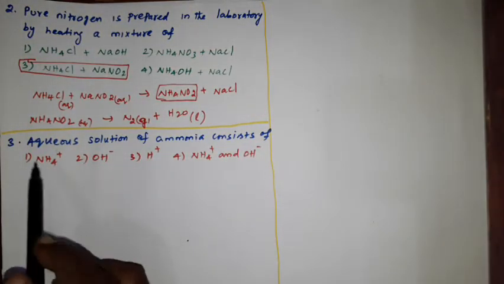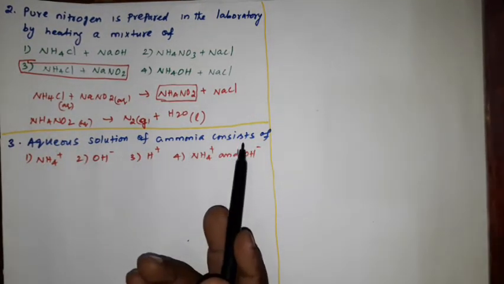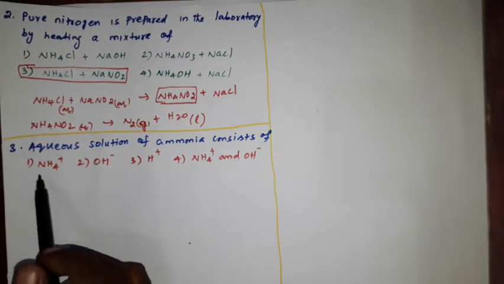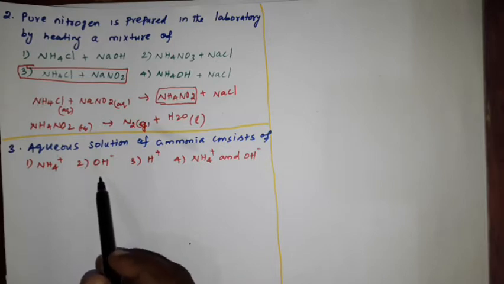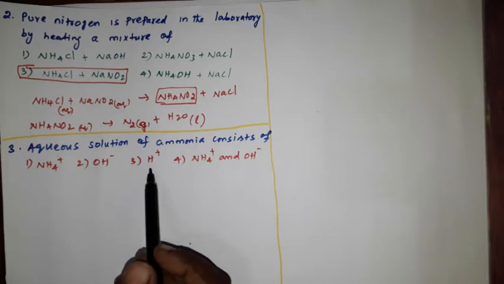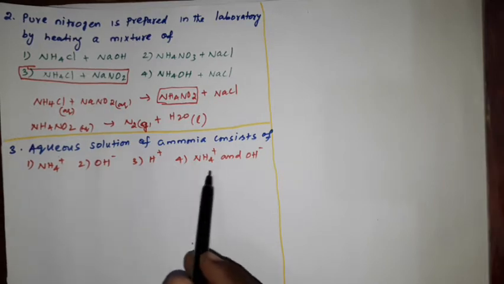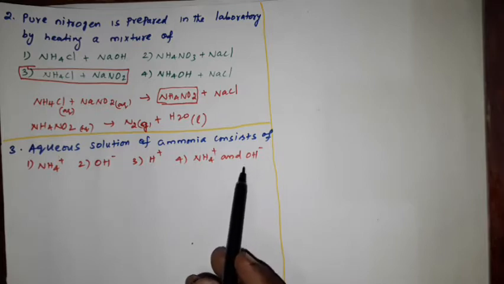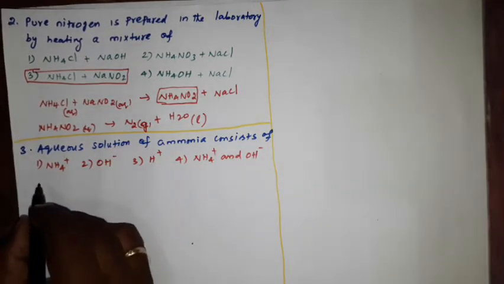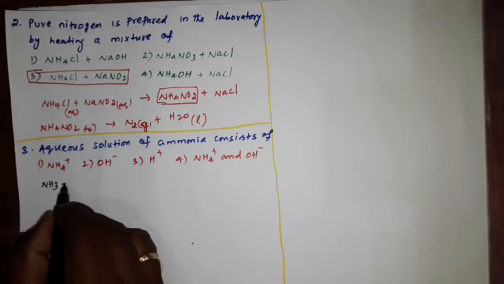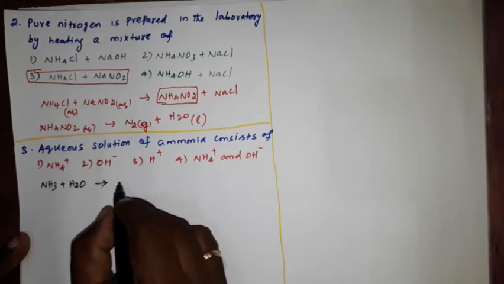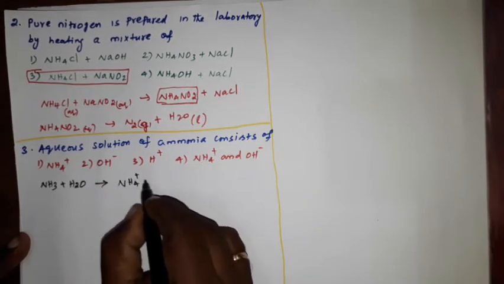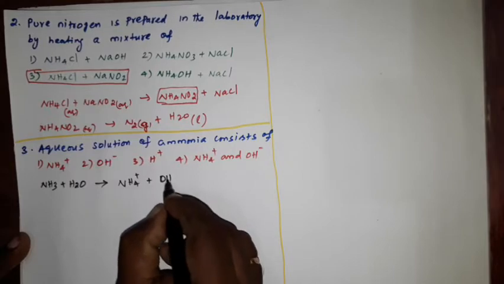Question number 3, aqueous solution of ammonia consists of option 1 NH4 plus, that is ammonium ion, option 2 that is OH minus ion, that is hydroxide ion, option 3 H plus ion, option 4 NH4 plus and OH minus ion. See, when ammonia, that is NH3, dissolves in water, that is H2O, we will get NH4 plus, then OH minus.